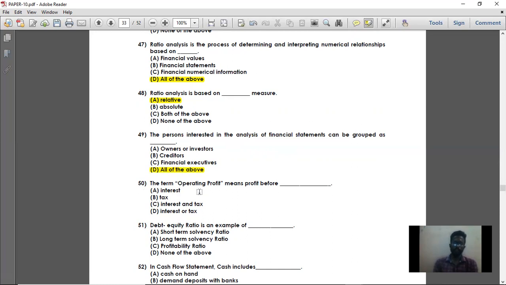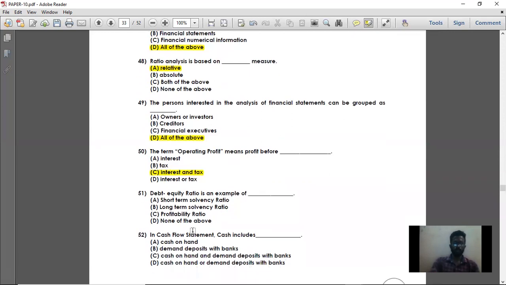Next, question number 50. The term operating profit means profit before interest and tax. What is meant by operating? Profit which has been derived from running a business, that is running the core business. So operating is the core business. Operating activity is the core business activity of the business. So by running the operating activity, what is the profit? It is nothing but EBIT, earnings before interest and tax. So profit before interest and tax is called operating profit.